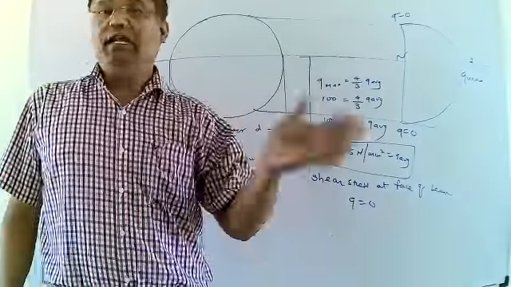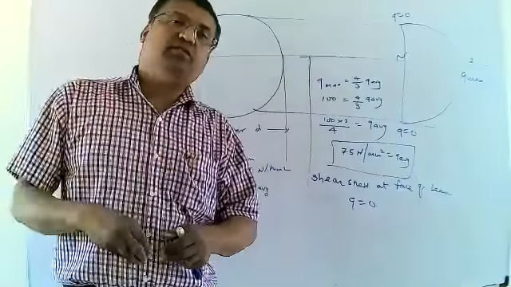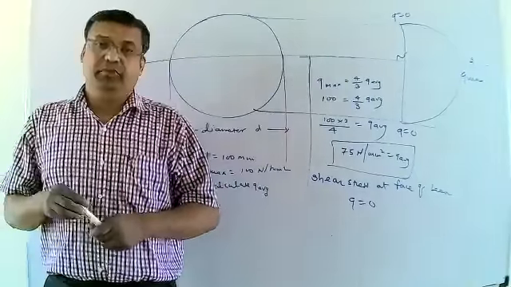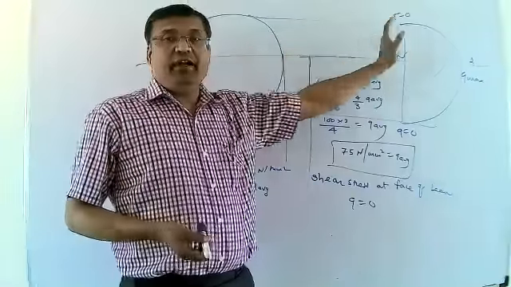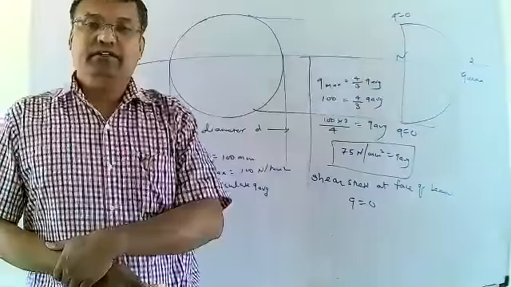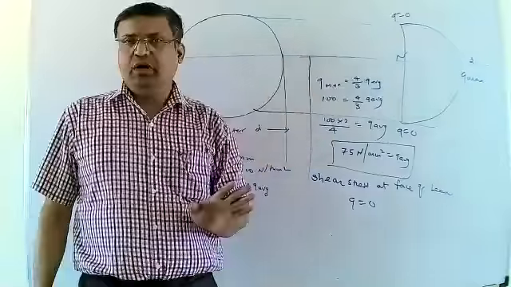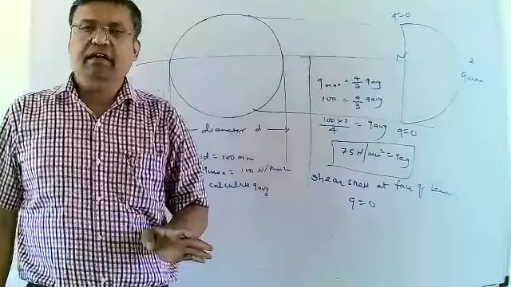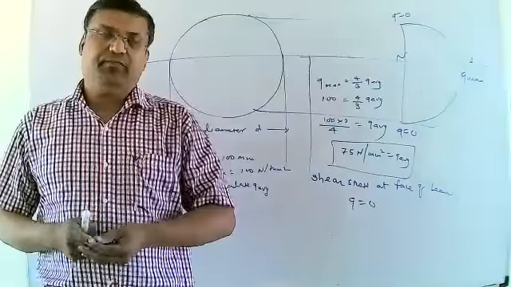Neutral axis means neutral layer. There will be no effect by the external load acting on the beam. Then at the top and at the bottom edge of the beam, the shear stress will be always zero.